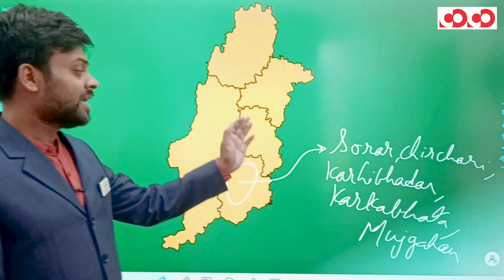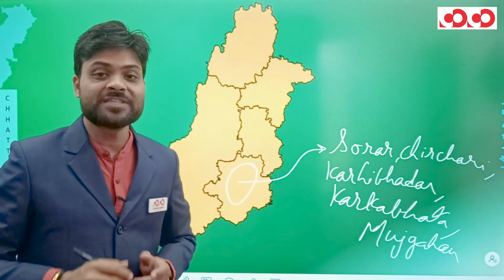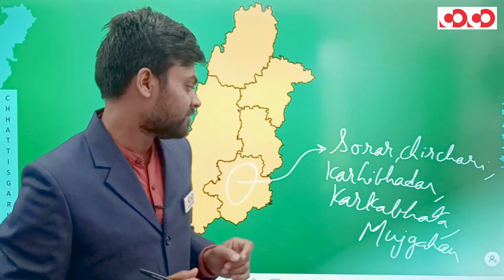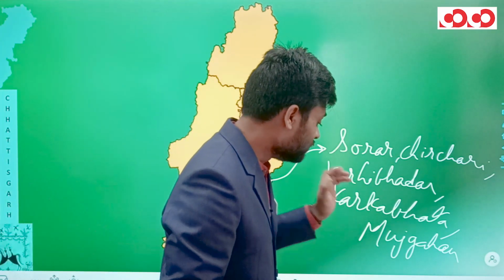So these are the locations from where these megalithic monuments, or I should say huge gravestones, have been discovered. They are Sorar, Chirchari, Karhi, Bhadar, Karka, Bhata and Mujgahan.